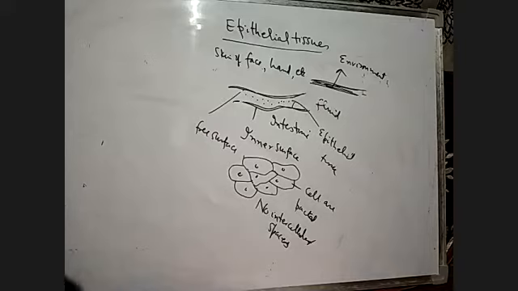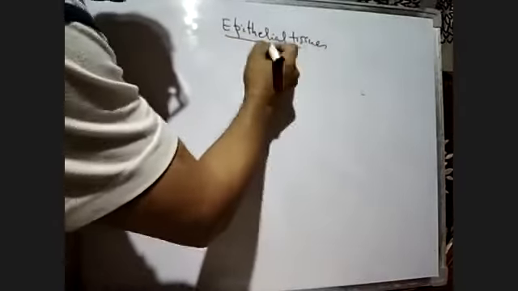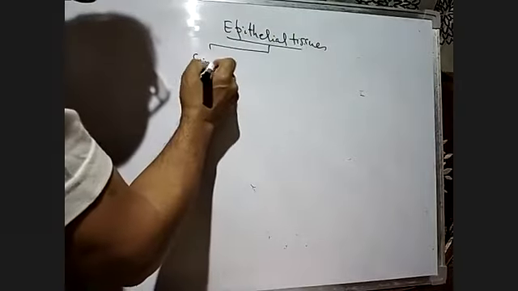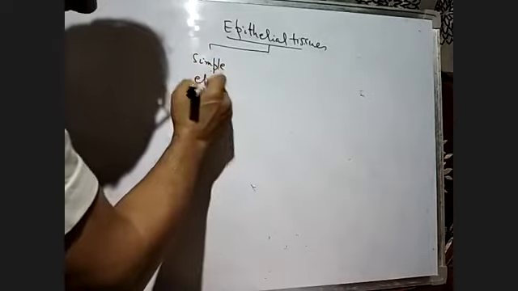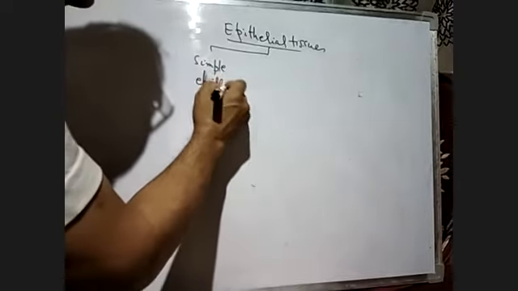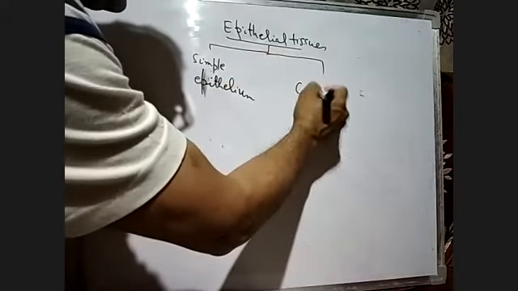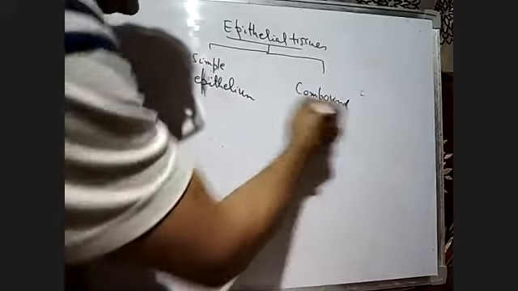Okay, so now we will go to the simple epithelium first of all. Epithelial tissue is of two types: the simple epithelium and the compound epithelium.